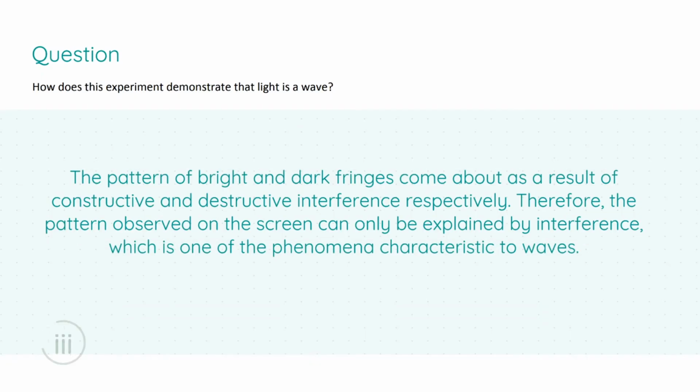Okay, and we were asked, how does this experiment demonstrate that light is a wave? Now, this ties in keenly to what we observed in this experiment, which was that the pattern of bright and dark fringes come about as a result of constructive and destructive interference, respectively. A bright fringe occurs when crests of the wave meet other crests, or when troughs meet other troughs, and then the amplitude of the resulting wave is doubled, it's increased. And a dark fringe comes about when, say, a crest or a maximum of the wave meets a trough or a minimum, and they cancel each other out, and the amplitude of the resulting wave is in fact 0.